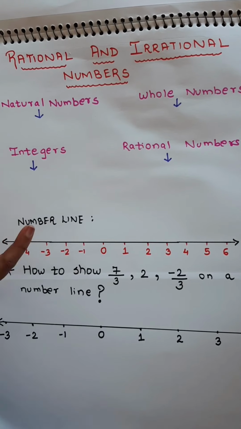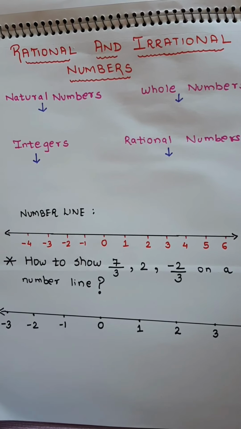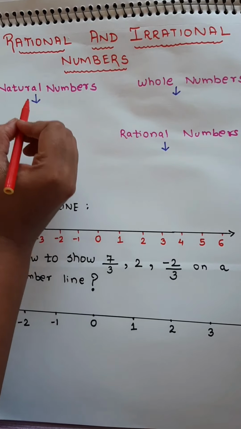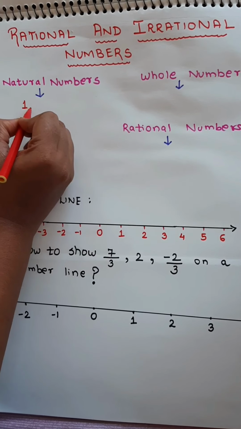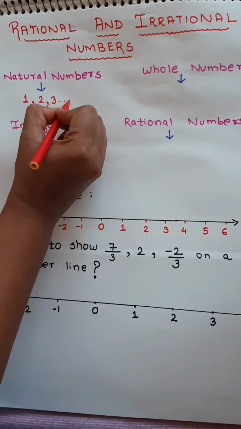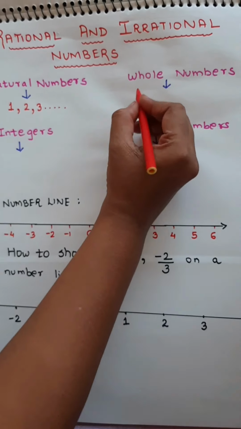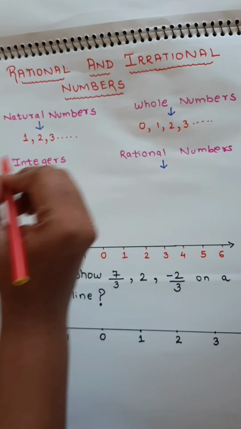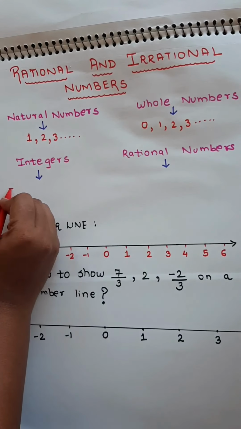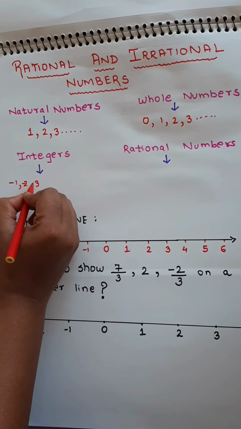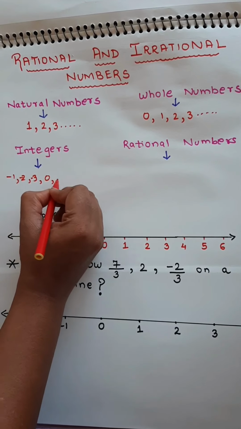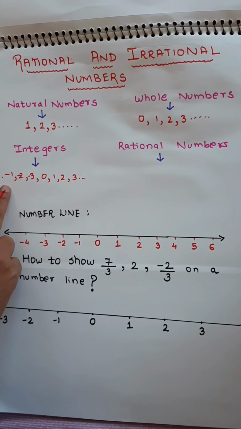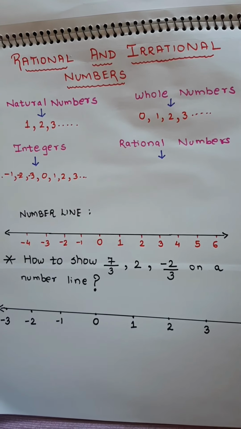Rational and irrational numbers. So first let's revise what are natural numbers, what are whole numbers, what are integers and what are rational numbers. So natural numbers will begin from 1. Okay, 1, 2, 3 and they'll go on to infinity. Whole numbers will begin with 0, then 1, 2, 3 and infinity. Integers means all negative numbers. Okay, it could be -1, -2, -3, then comes 0, 1, 2, 3 and infinity. So negative numbers, 0 and positive numbers are called integers.